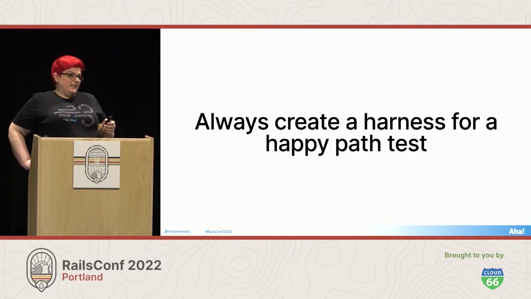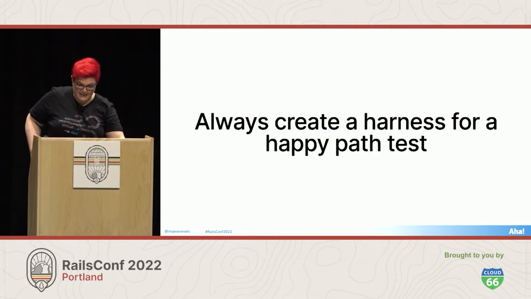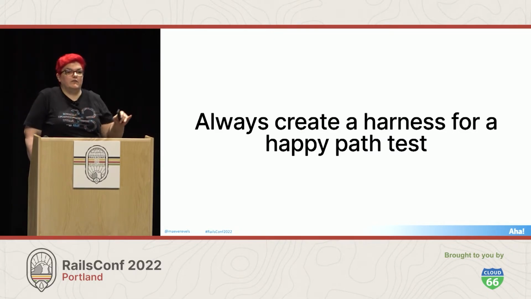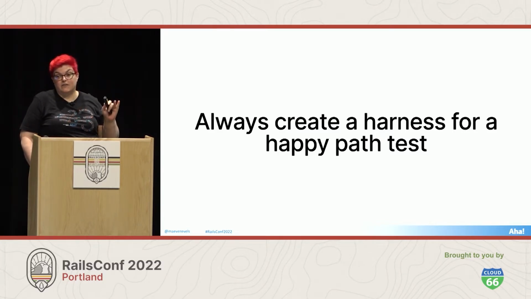Creating the test harness, as I mentioned, is expensive, and it's going to be one of the hardest parts of any integration test. And this initial cost is just going to keep getting worse the longer you try to put it off. So one way that we can really help ourselves and our team is, for any code we write, make sure you set up at least enough of a test harness that it's possible to execute a simple happy path integration test. Even if you don't fill in any of the other test coverage, this is going to make it so much easier for the next person who touches that code.